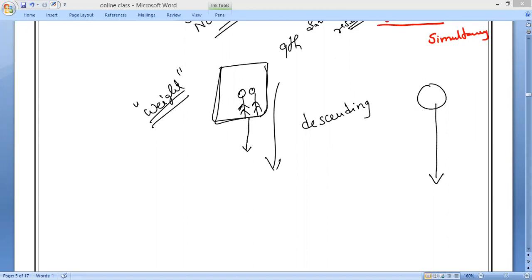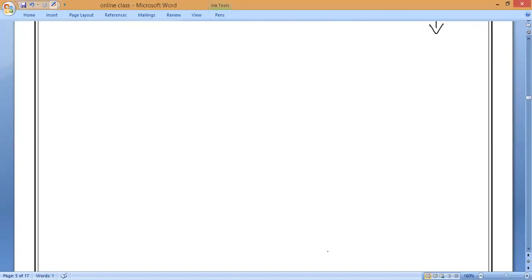But when the body is in free fall, the force is used to accelerate the body towards the center of the earth, and no reaction force is acting on it. That is why our body experiences weightlessness.